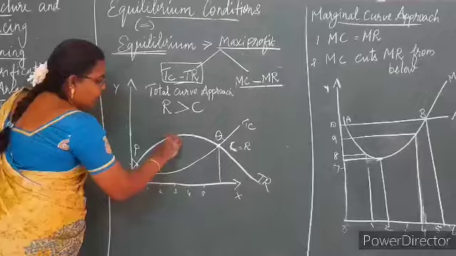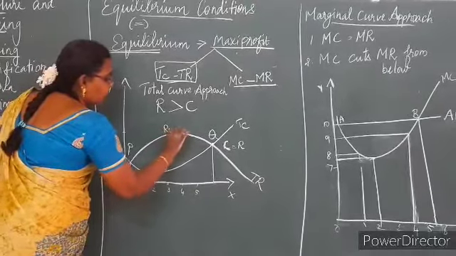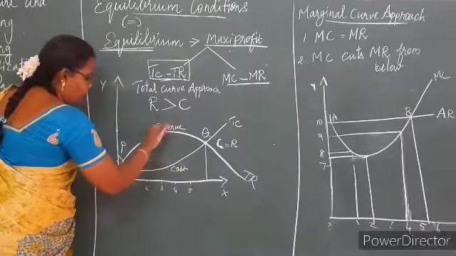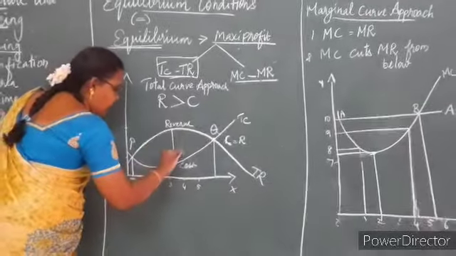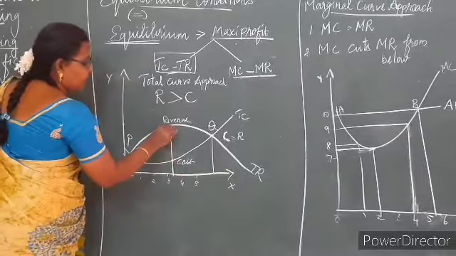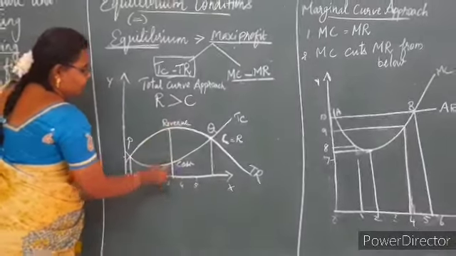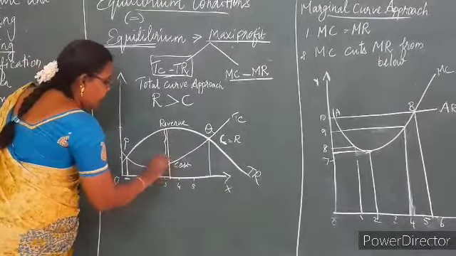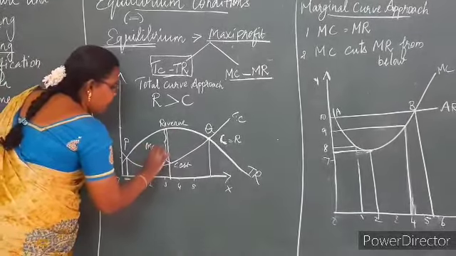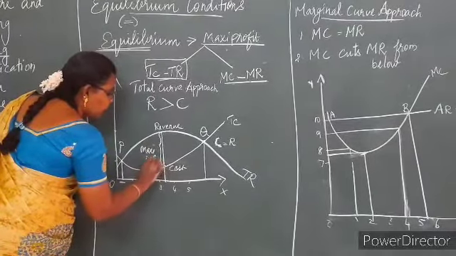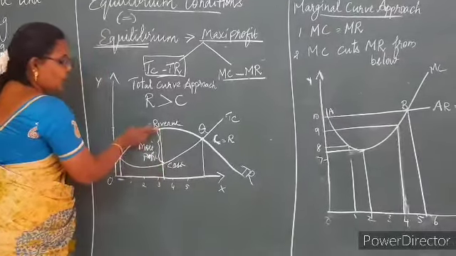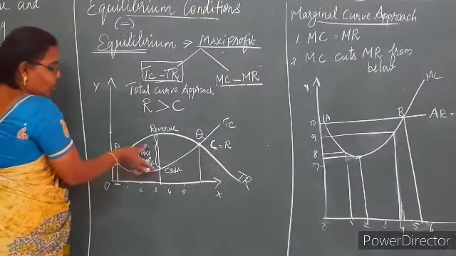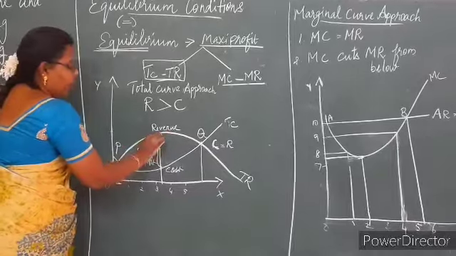So this is the TR curve, the revenue curve. This is the cost curve, the expense curve. So when the revenue curve is at the maximum point, see, this is the maximum point of revenue, this is the minimum point of cost. So at this place only, he is getting the maximum profit. When revenue is more than the cost, he earns maximum profit. So he wants to earn profit at the point of N.